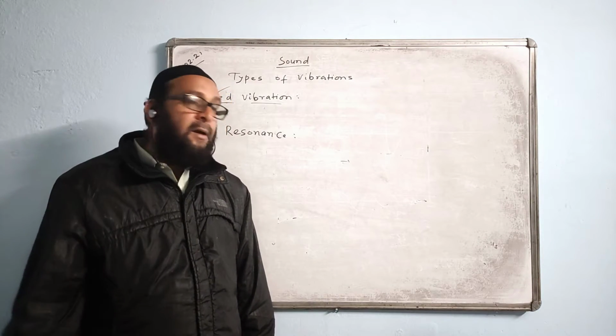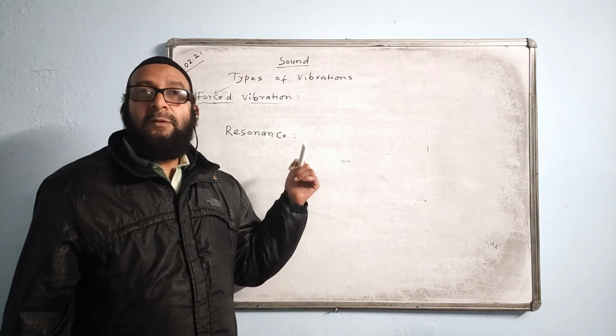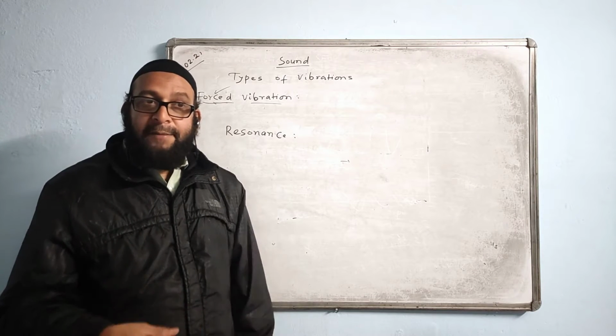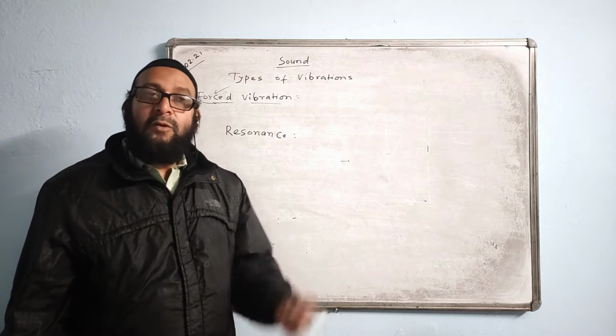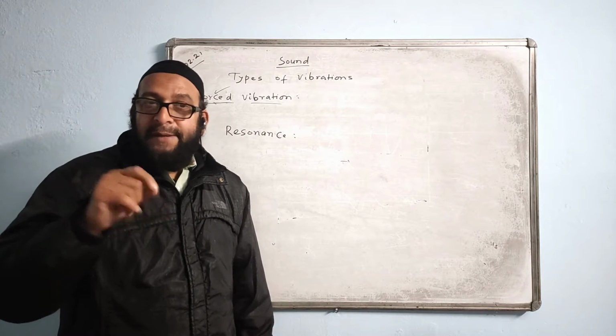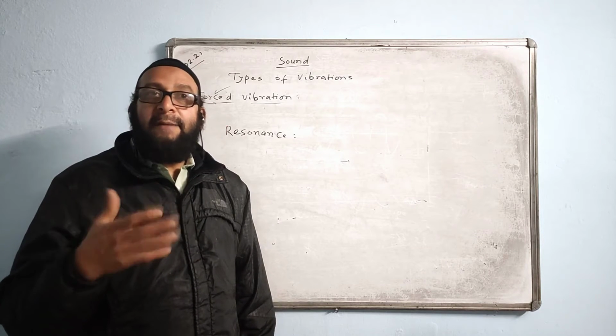Then sometimes some machinery parts vibrate violently, they shake violently when the machine is put on. It is also due to resonance, because those machine parts must get resonance with the machine. So due to resonance they are vibrating violently.